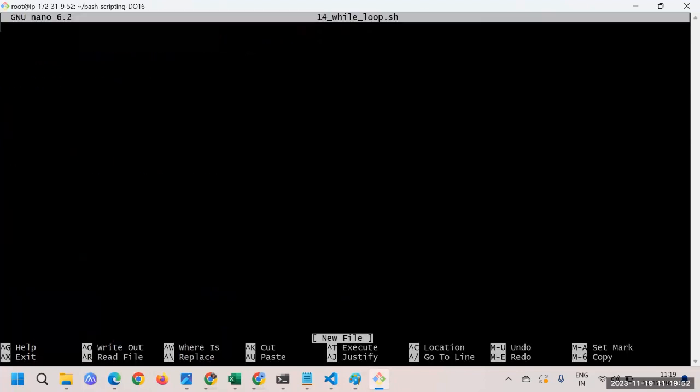Okay, dot sh, and then here I'll say #!/bin/bash. So this is a shebang character. And next thing is what? Next thing, we are interested to print 1 to 5 numbers.